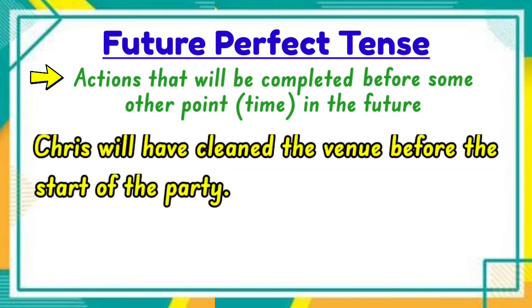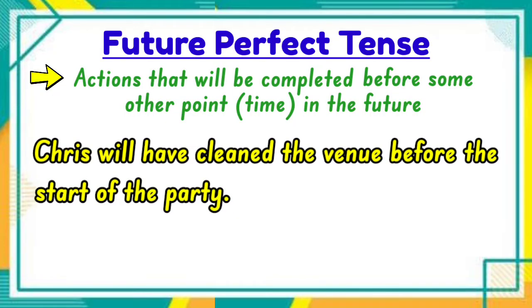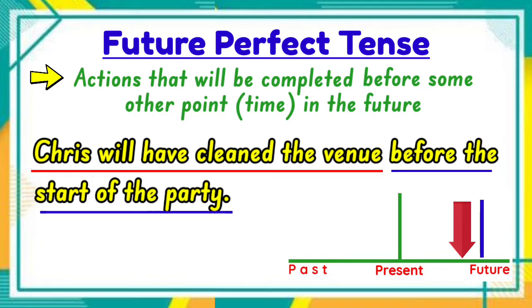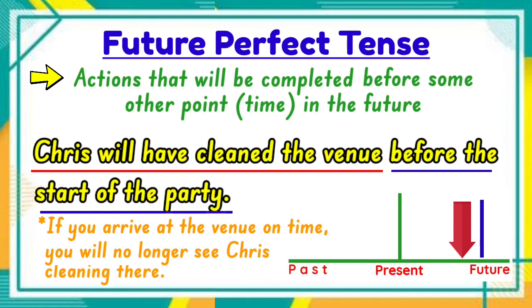Another example. Chris will have cleaned the venue before the start of the party. To show this in this graph, cleaning the venue is the action that Chris is expected to do in the future. And before the start of the party is when Chris is expected to have done it. Right? In other words, if you arrive at the venue on time, you will no longer see Chris cleaning there because it is expected that he is already done by that time. Okay? And the future perfect tense of this verb is will have cleaned.